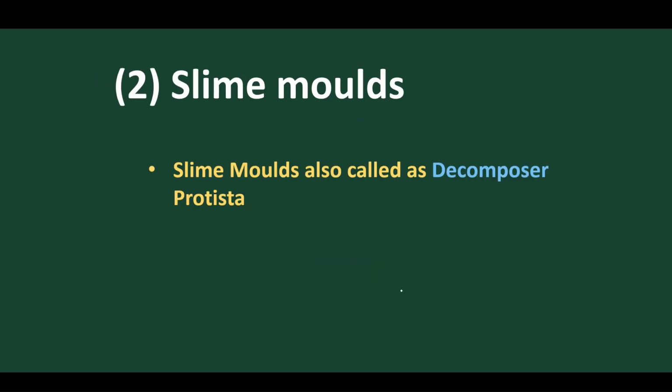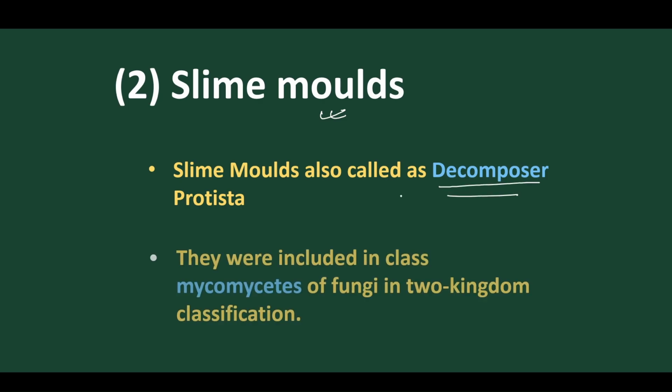Okay, today we will discuss the decomposer protista, or we also call them consumer protista. So we have already completed photosynthetic protista, and the second group of protista is called the decomposer protista, the fungi-like protista, and the best examples are slime molds. So these are decomposer protista, the slime molds.